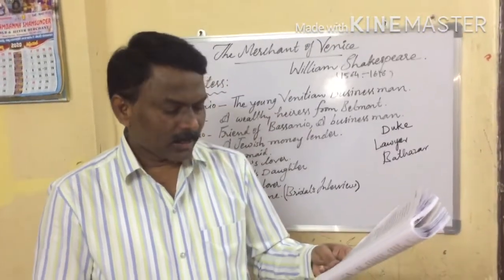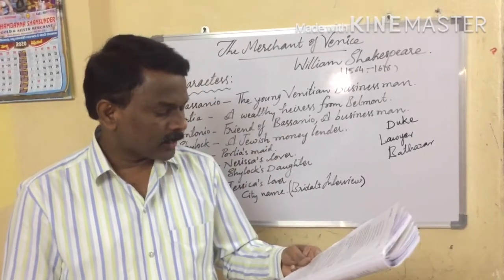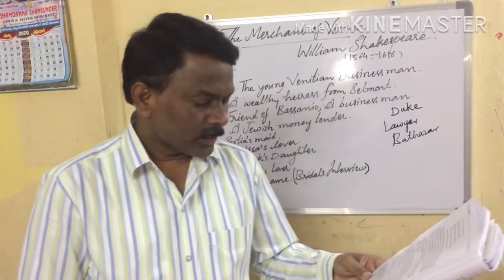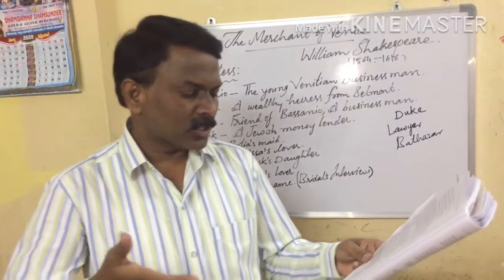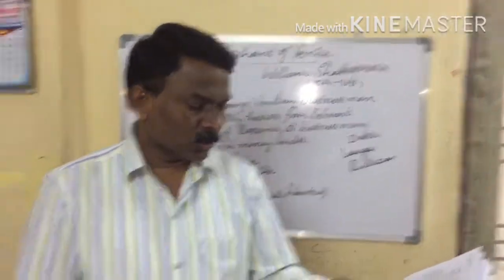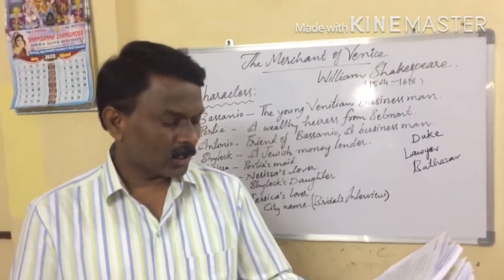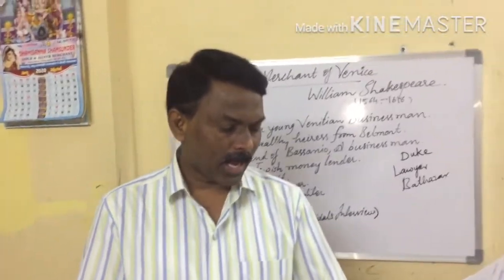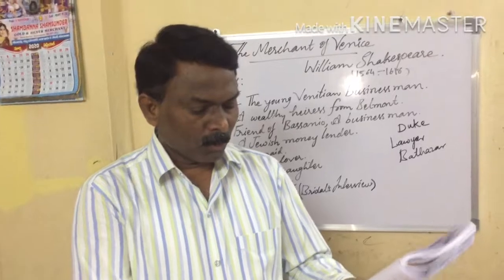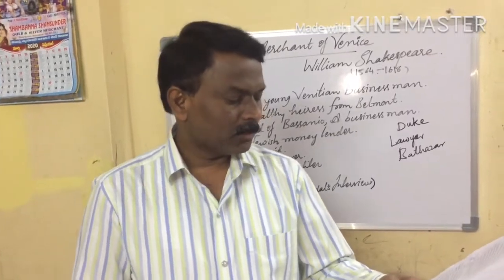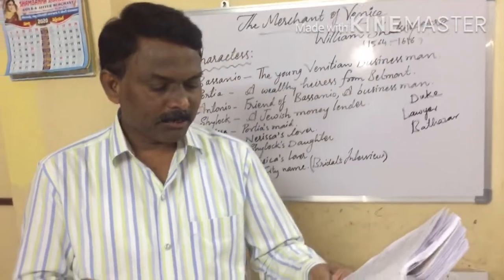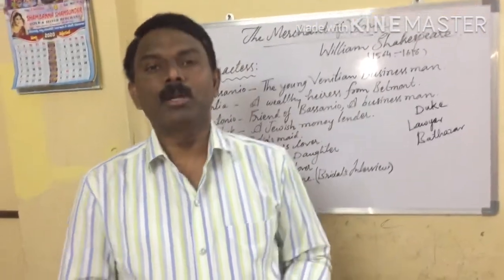In the same way, the Duke also appeals to him to show mercy and pity on Antonio, since Antonio has lost all his possessions at sea. He also urges Shylock not only to let Antonio go free but also to forgo some portion of the principal as well. However, their appeals are simply rejected by Shylock.